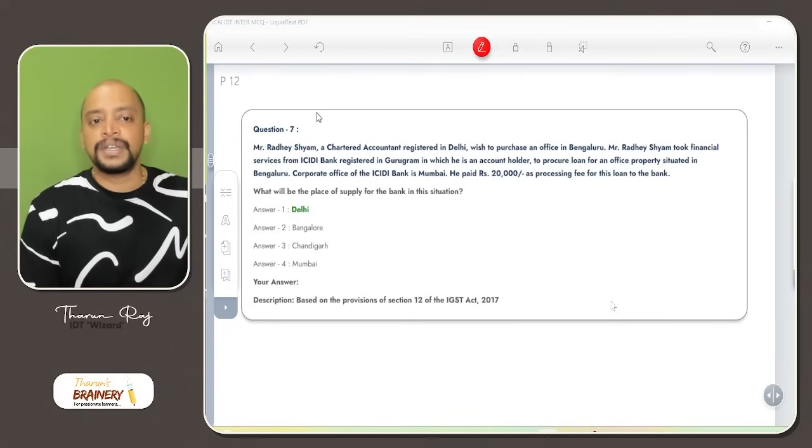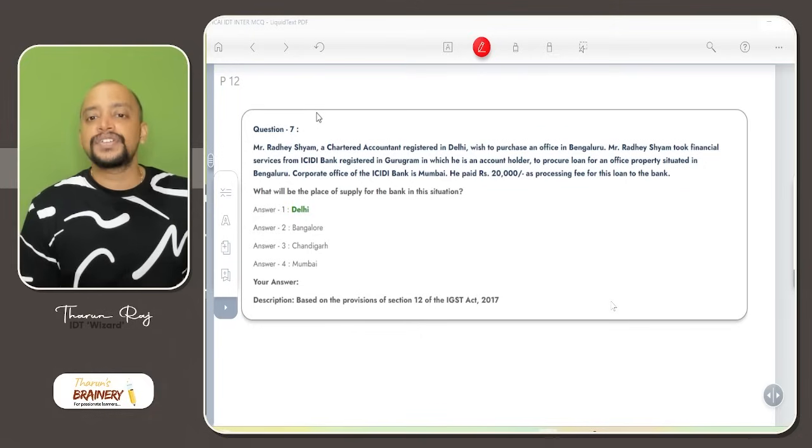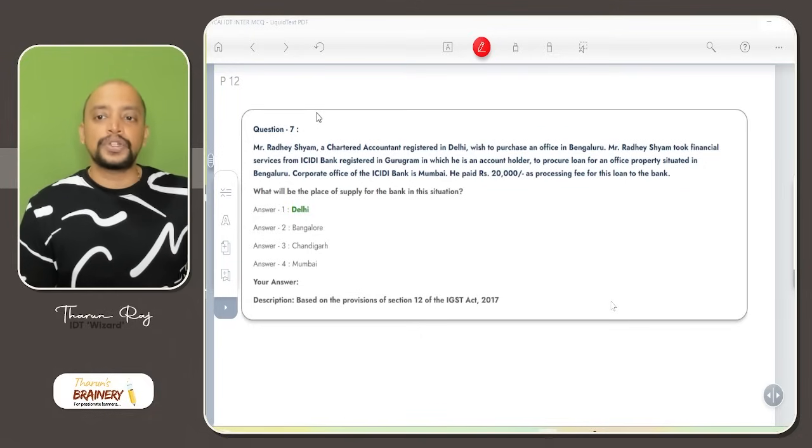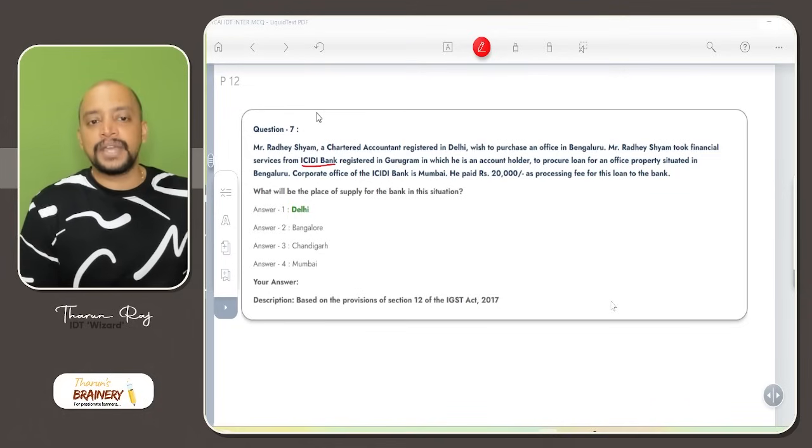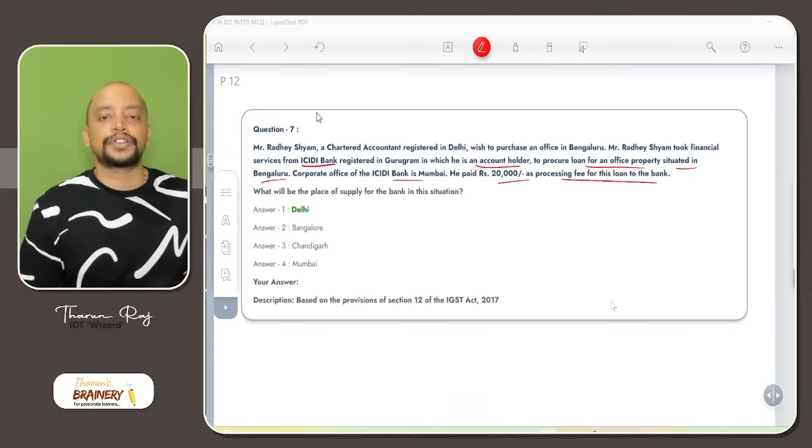Mr. Radheshyam, a chartered accountant registered in Delhi, wished to purchase an office in Bengaluru. Radheshyam took financial services from ICICI Bank registered in Gurugram, in which he is an account holder, to procure a loan for the office property situated in Bengaluru. Corporate office of the bank is in Mumbai. He paid 20,000 as processing fee for the loan.